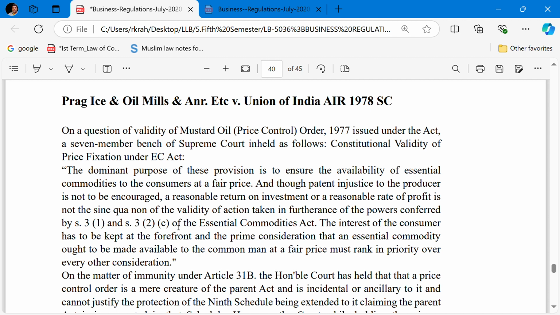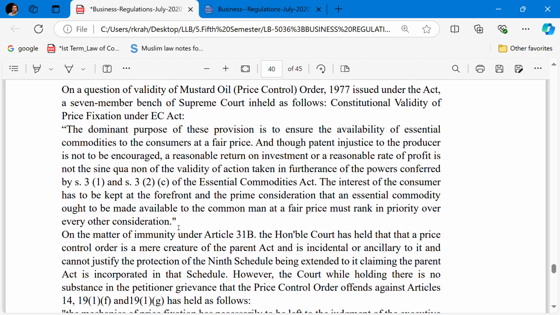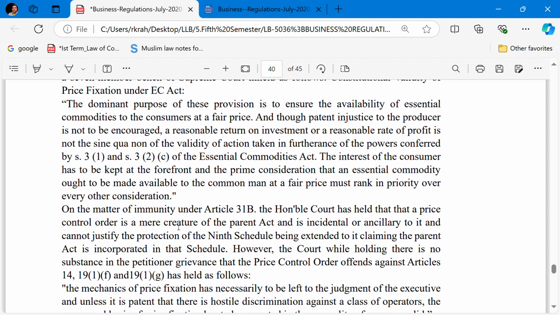The interest of the consumer has to be kept at the forefront of the prime consideration. That an essential commodity ought to be made available to the common man at a fair price must rank in parity over every other consideration. On the matter of the immunity under Article 13(1)(b), the Honorable Court has held that the price control order is a mere creature of the Parent Act and is incidental and ancillary to it, and they cannot justify the protection of the Ninth Schedule